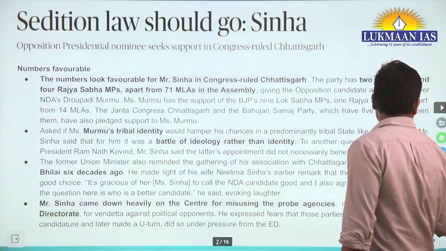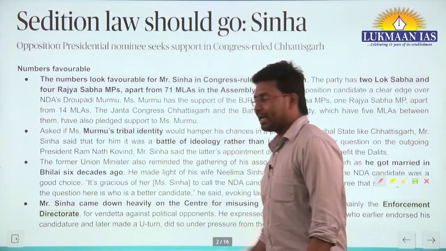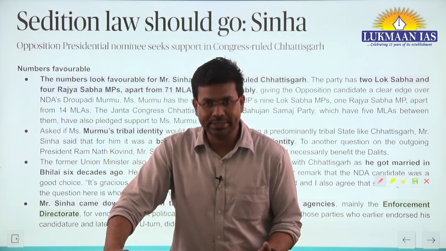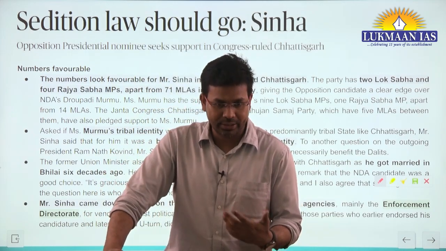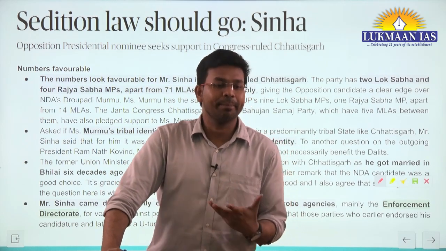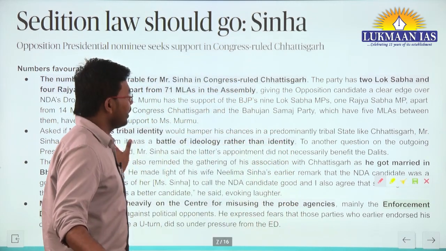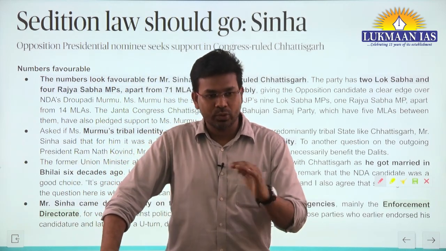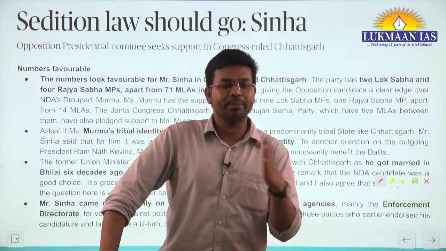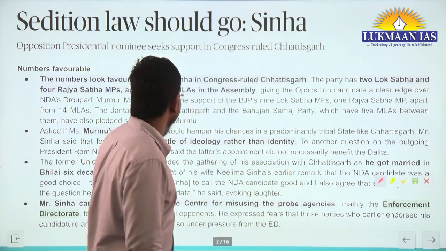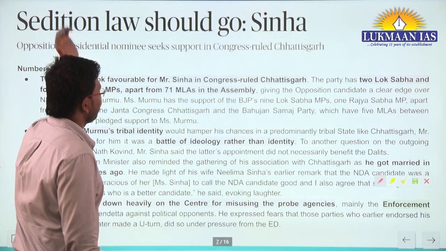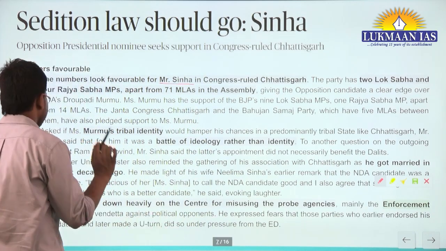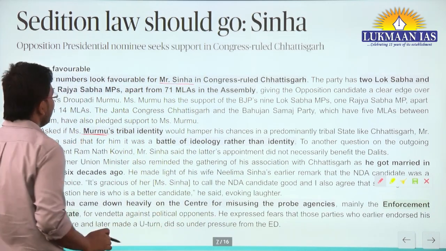Apart from this, this is related to the candidature of Mr. Yashwant Sinha as a presidential candidate. The present president is outgoing, so now other people are contesting in his place. One of the contestants is Mr. Yashwant Sinha, and apart from him there is another person, her name is Murmu.